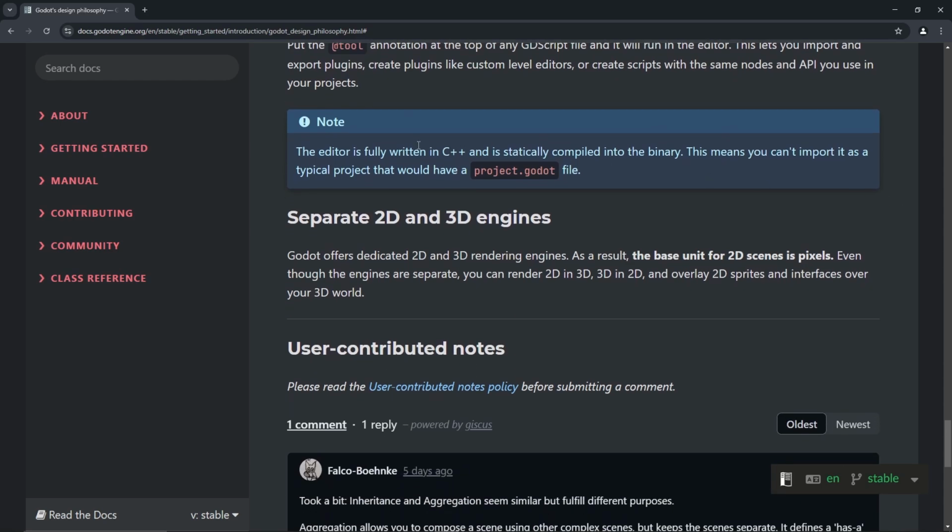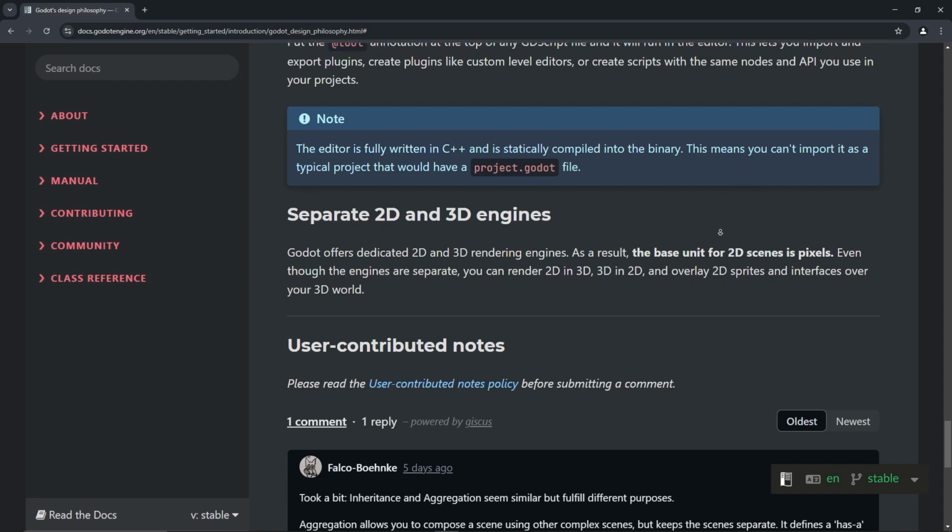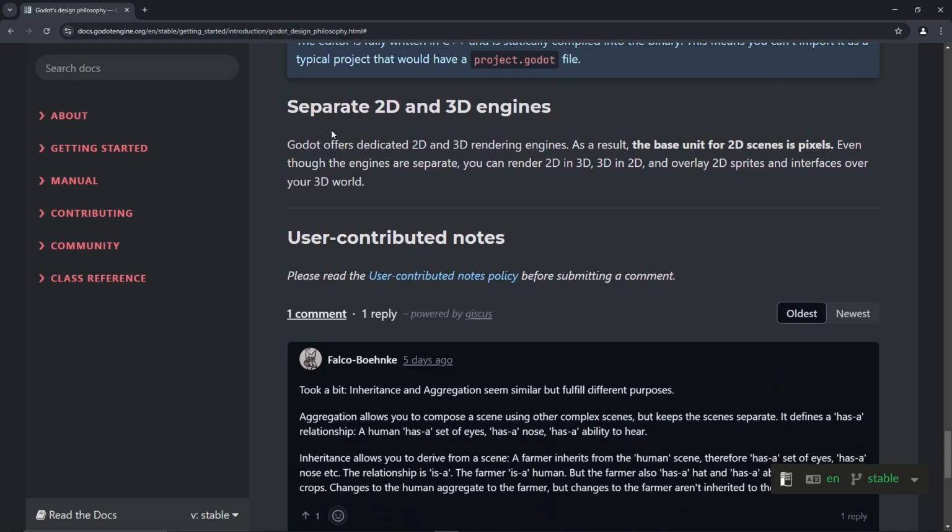Note, the editor is fully written in C++ and is statically compiled into the binary. Gotcha. This means we can't import it as a typical project that would have a good project.godot file. I don't even know what that means. I don't know what this means. Certainly don't know what this means. I know what this means though. So whatever. I don't know what that means, but hopefully we don't run into that problem. Or maybe we do and we fix it.